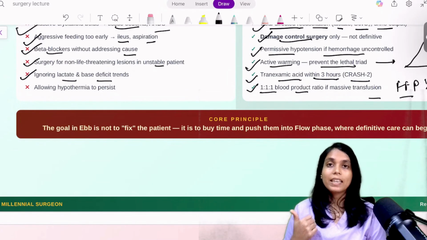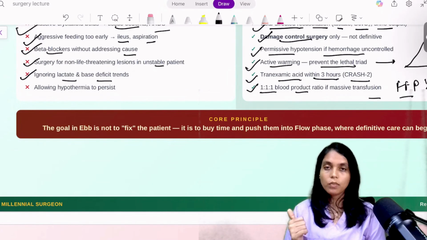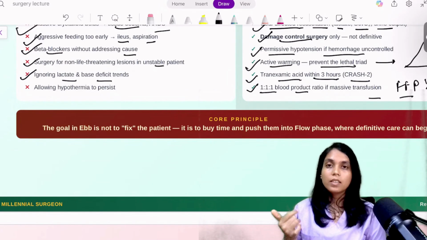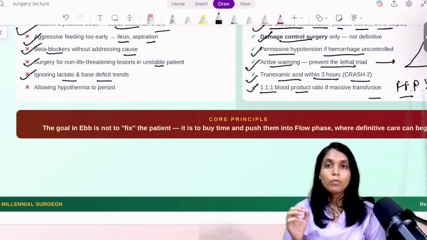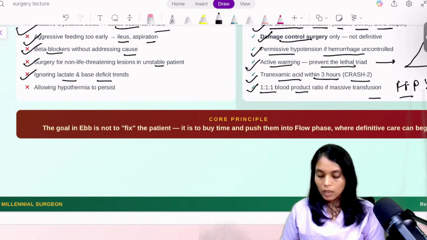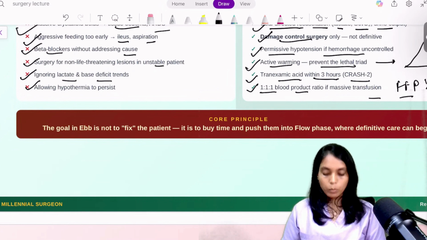Okay, whether they are decreasing or increasing. If your lactate is decreasing, then you assume that you are resuscitating the patient well. But if lactate is increasing, even if you are resuscitating, then think of poor resuscitation. You need to go more aggressively, and please protect the patient from hypothermia.